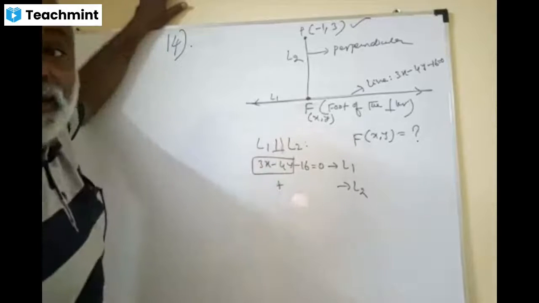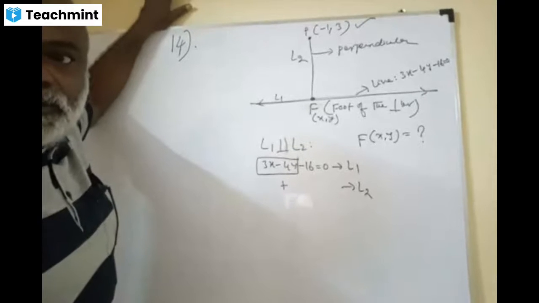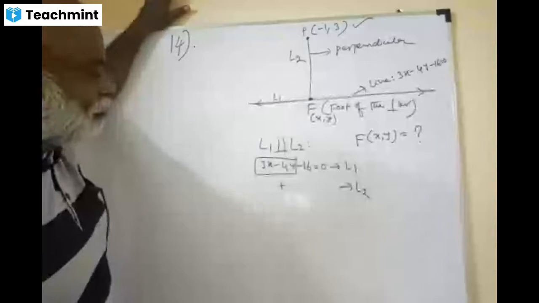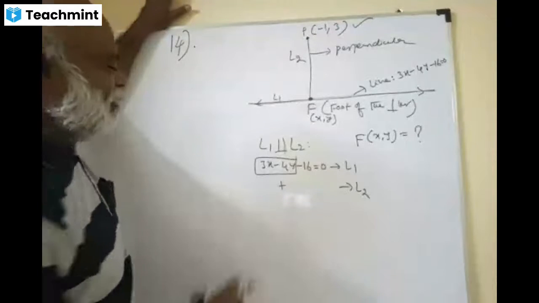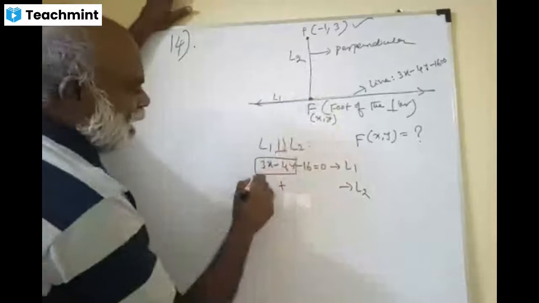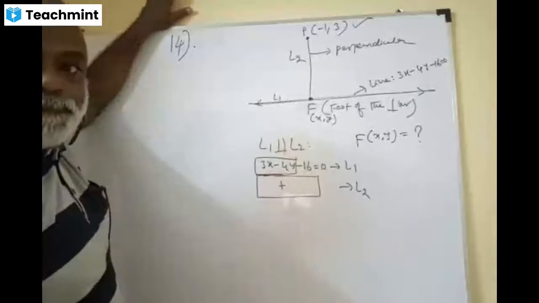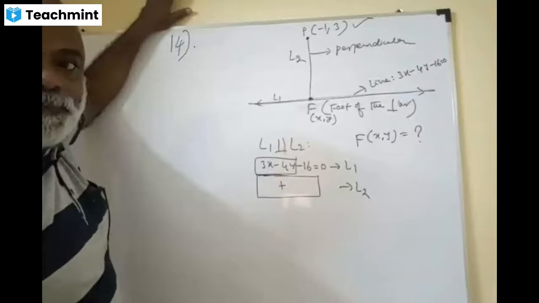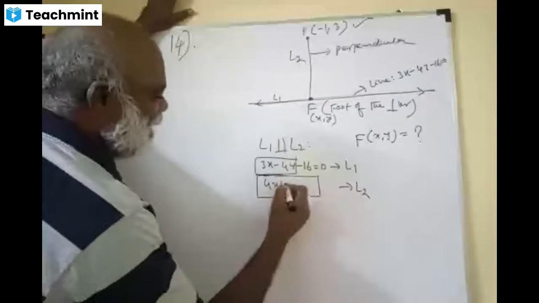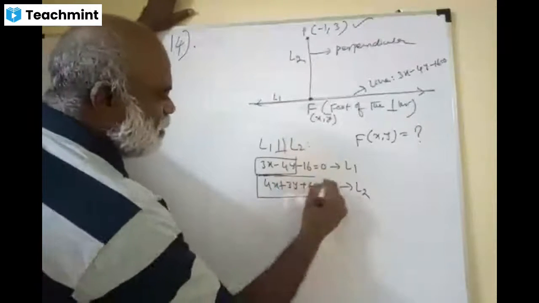So, Mohan, are you there? Yeah, you are there. Very good. What is that equation? How do you write the equation of L2, dear? Just now I told you. Can you tell? 4x plus 3y is equal to c, sir. Yes, Mohan, 4x plus 3y is equal to c. Brilliant, dear. Plus c equal to 0. That's it, Mohan.